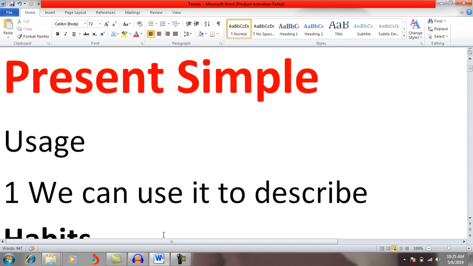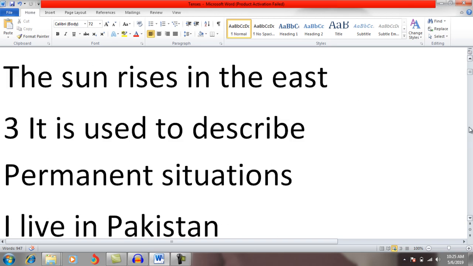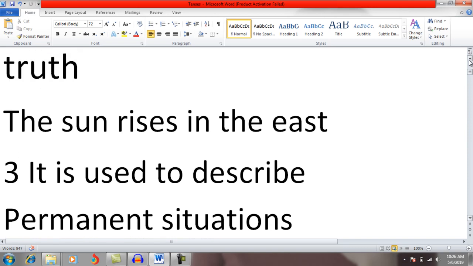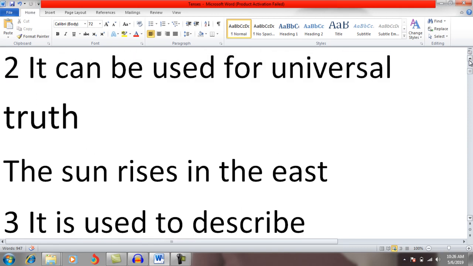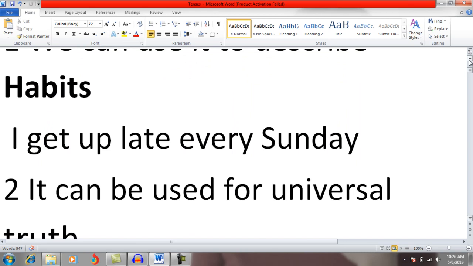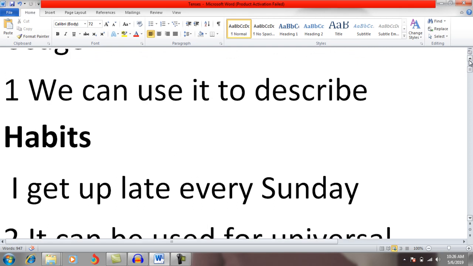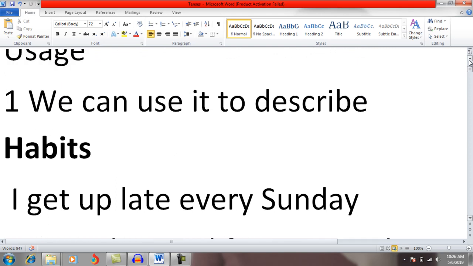So the first use of present simple is to describe habits. Whenever we want to talk about habits, we can use present simple. For example, I get up late every Sunday.